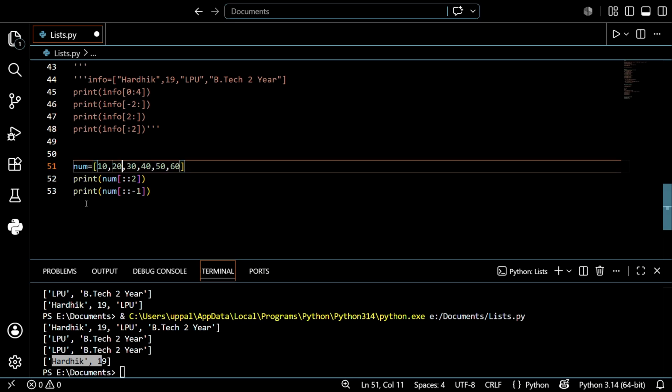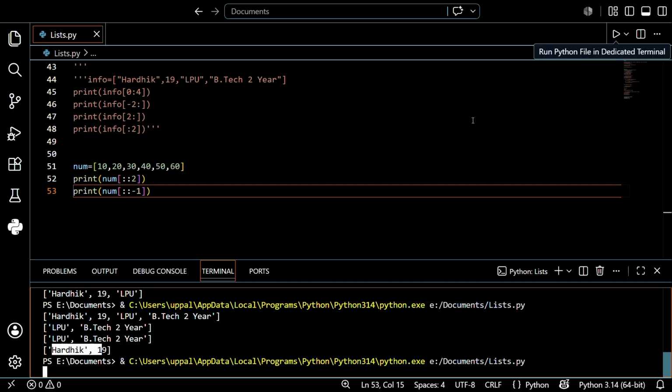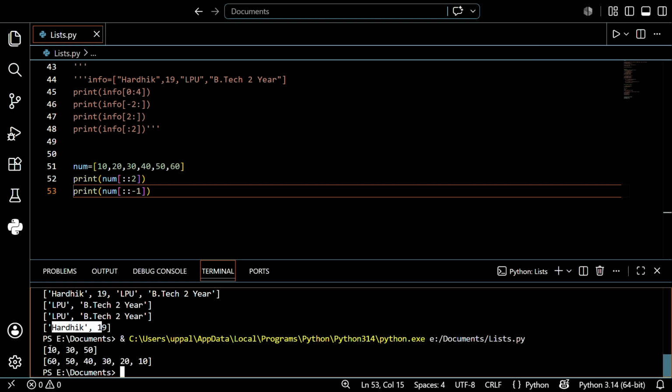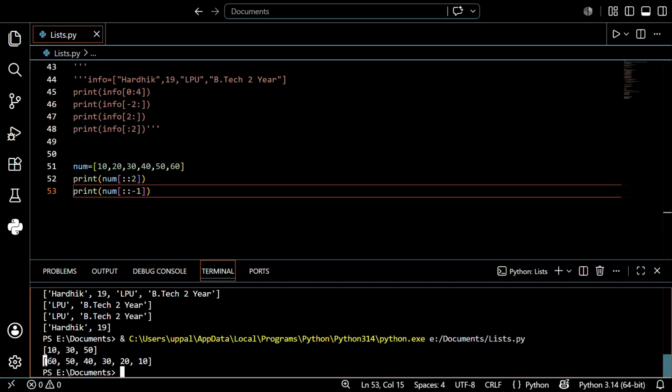So I discussed that I want to print the list in the reverse way. I want to print 60, 50, 40, 30, 20, 10, right? So by using this you can just reverse it. Just run this, guys. Before that I want to save this first. After that I run this. See, it skipped the middle parts like 20, 40, 60, and I just reversed this list. So that is the pattern we can use with a list.